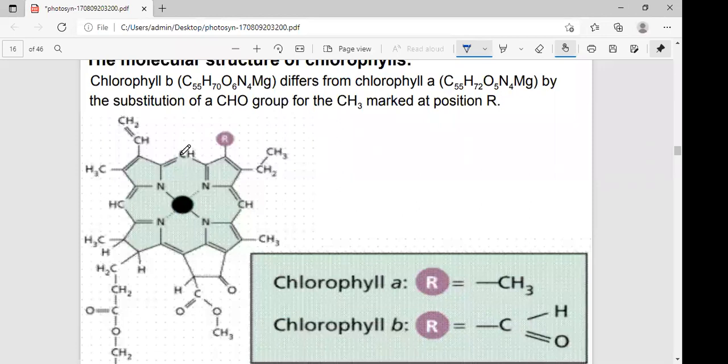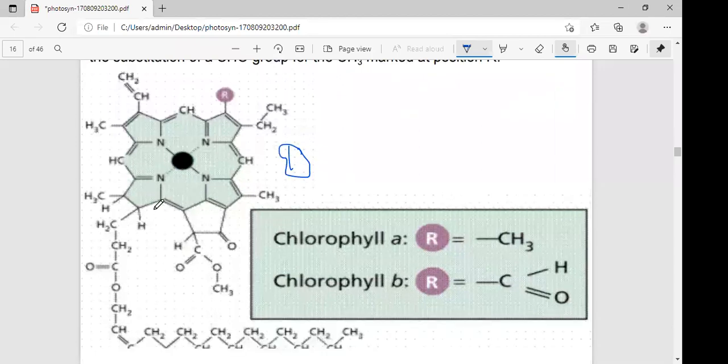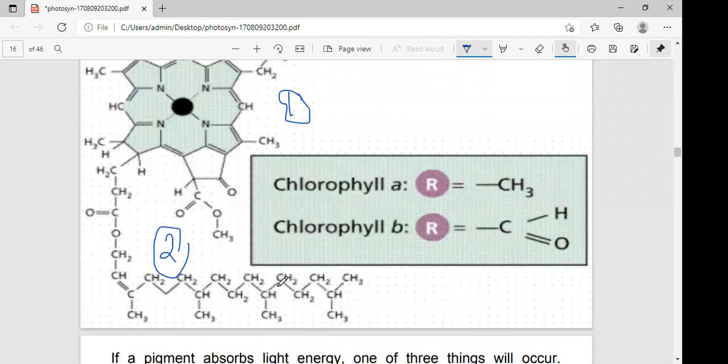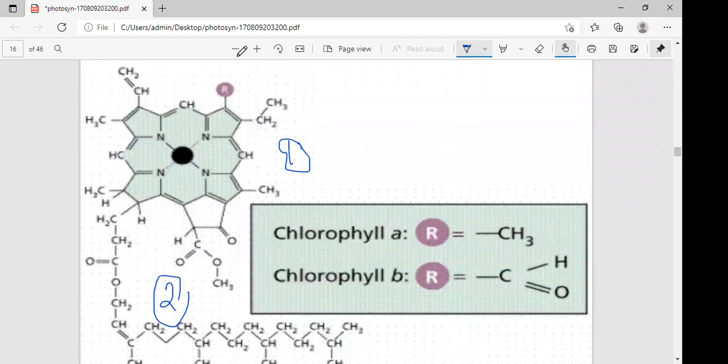Later I'll explain. The chlorophyll molecule consists of two parts. See, this one is the first part, and this part here is the second part. Two parts are there. The first part is called the porphyrin head part. Very, very important, the structure is also very important. That is called the porphyrin head part.